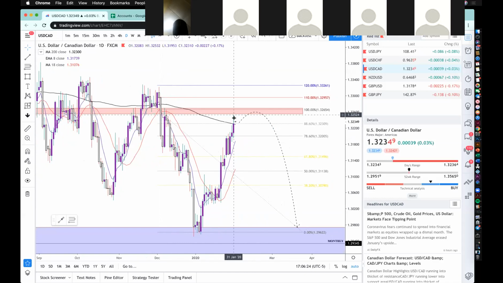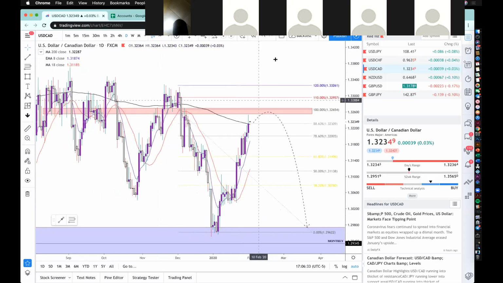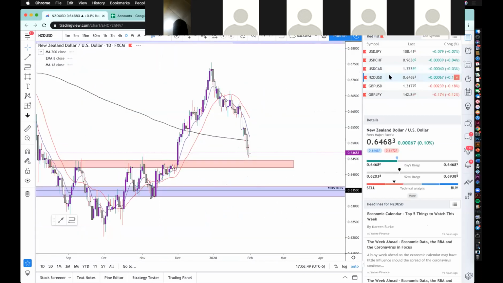And last week closed with this buyer's exhaustion. I'm going to look for some potential reversal out of this area. If we do manage this week to just surge above, then it'll prove to us that the bullish trend is going to continue. But I do expect to see some reversal in this area. USD CAD, sort of going along with the theme of USD being kind of uncertain going into this week. So let's go to NZD USD.